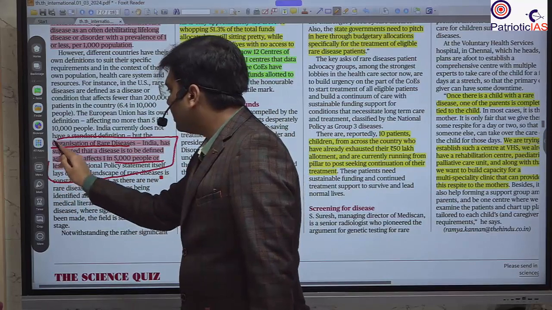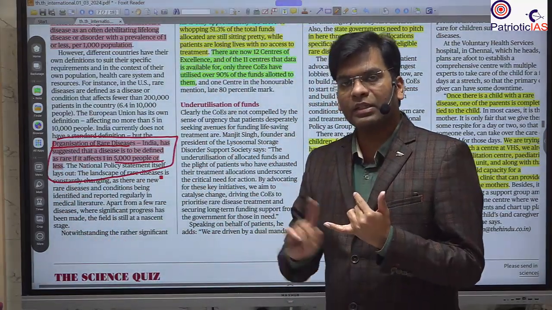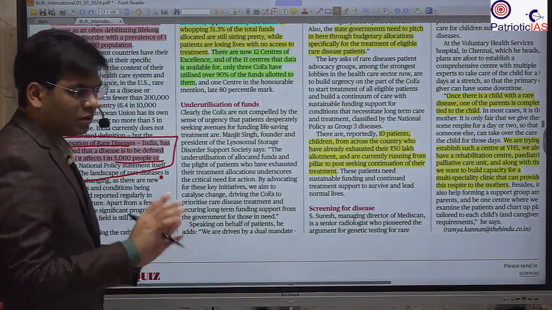So there is no clear-cut definition. If the disease affects very few people, for example if it is one person or less than one person out of 5,000, then it will be for not less than 1%.